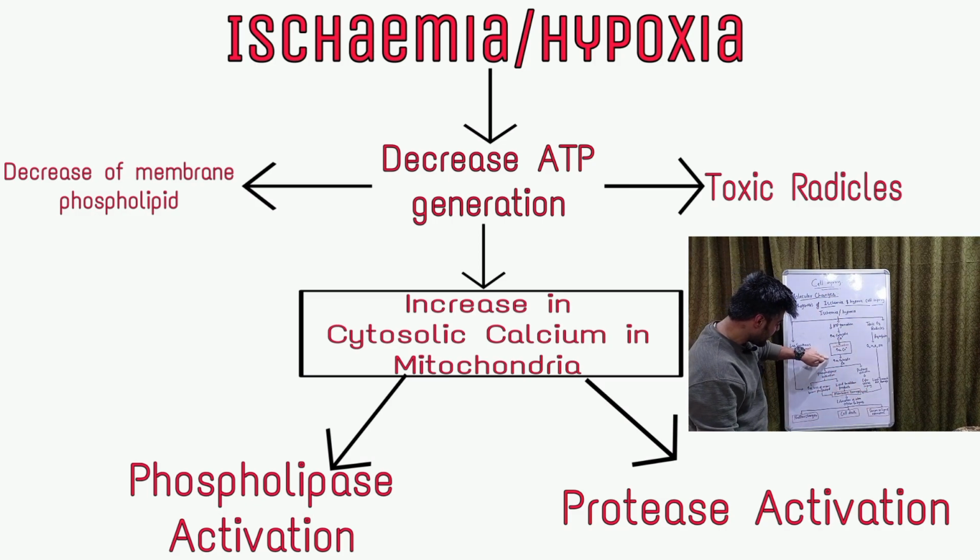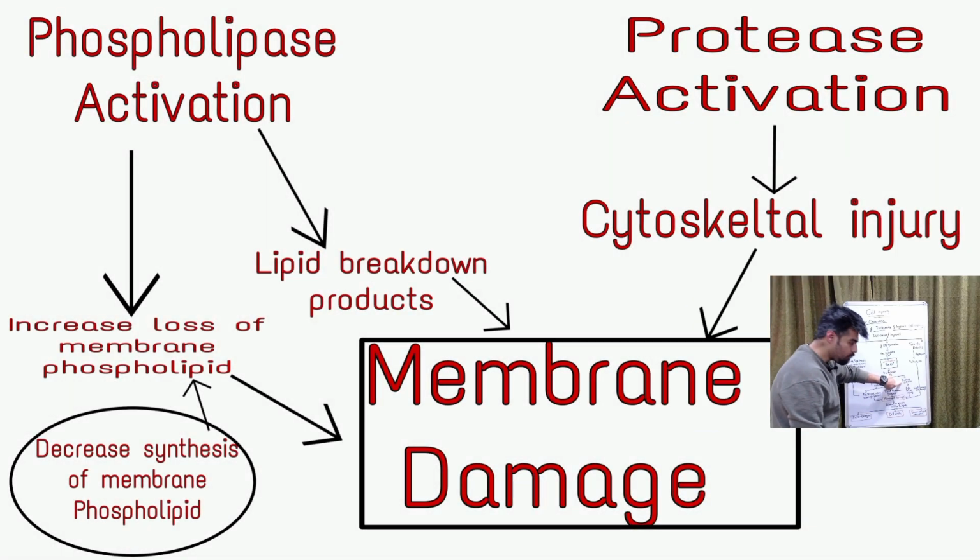So once in the mitochondria there will also be an increase in calcium levels, it will activate two processes. The first one is phospholipase activation and protease activation. In protease activation, what happens? Cytoskeletal injury occurs. That will lead to membrane damage, damage to the cell membrane. You see, protease activation will lead to cytoskeletal injury and it will lead to membrane damage.